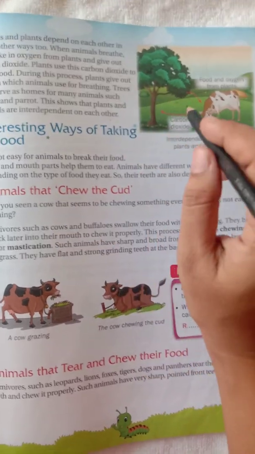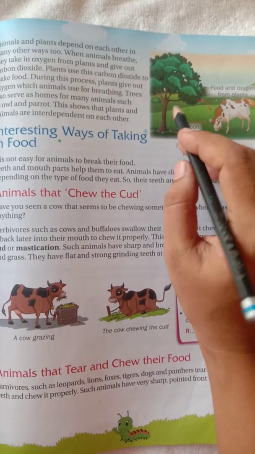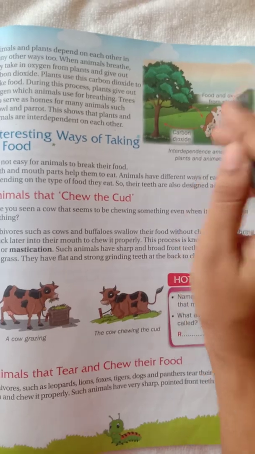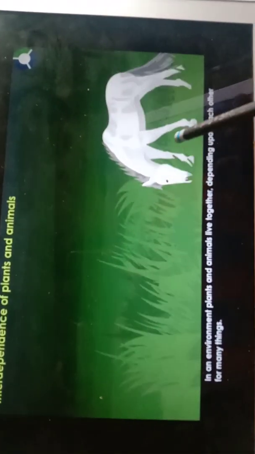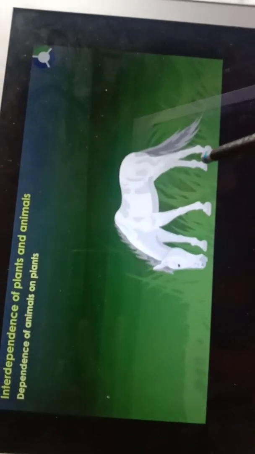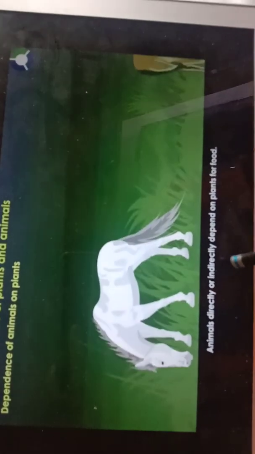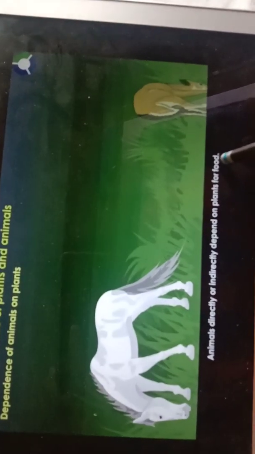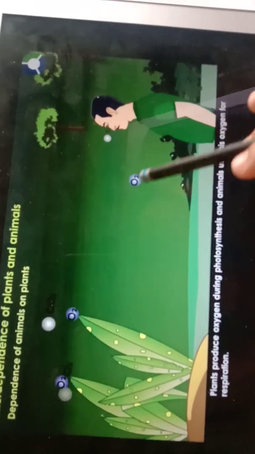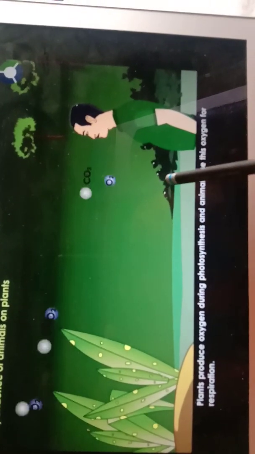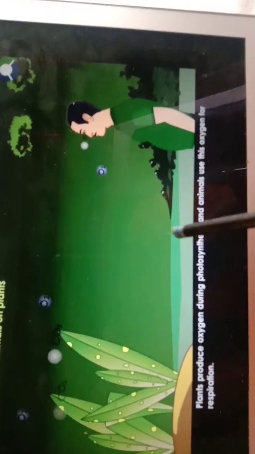Now you must have seen in this picture how the plants and animals are dependent on each other. See, in an environment, plants and animals live together depending upon each other for many things. Like grass is eaten by this horse. Animals directly or indirectly depend on plants for food. In this, plants produce oxygen during photosynthesis and animals use this oxygen for respiration.